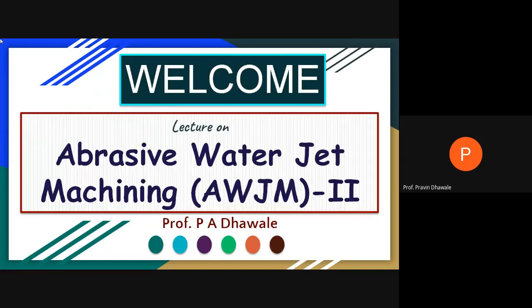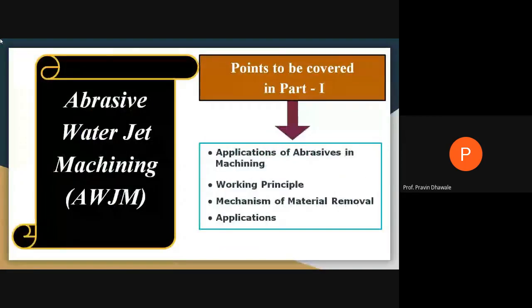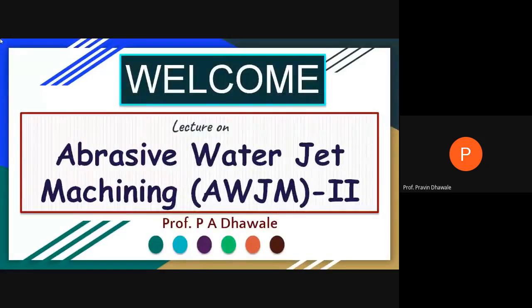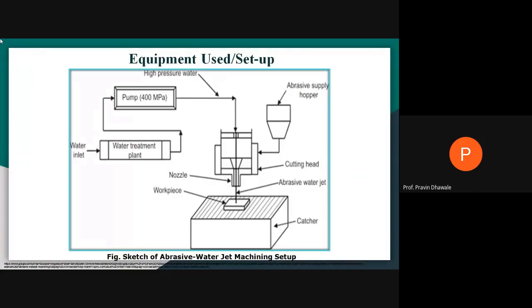Okay, up till now, does anybody have any problem? What have we covered in the first part? The applications of abrasives in machining, then the working principle, then the mechanism of material removal and applications. Now, in the second part, we cover the equipment used in abrasive water jet machining, that is the setup and the elements used in this setup. That is the abrasive water jet system.